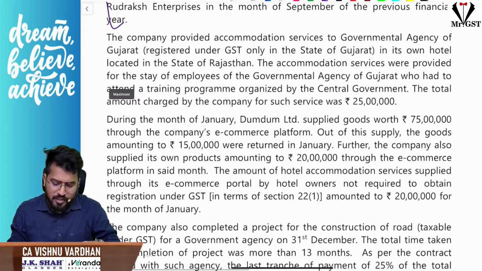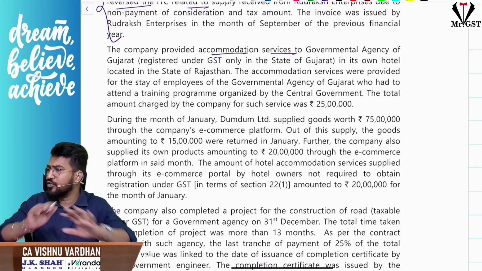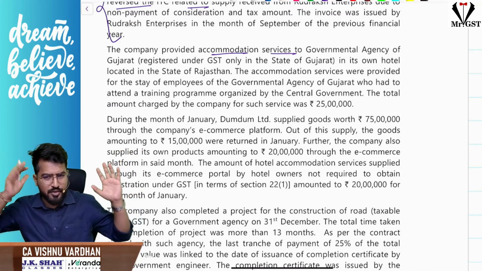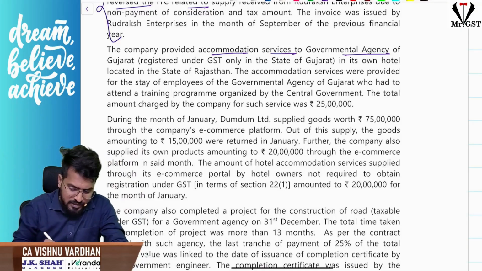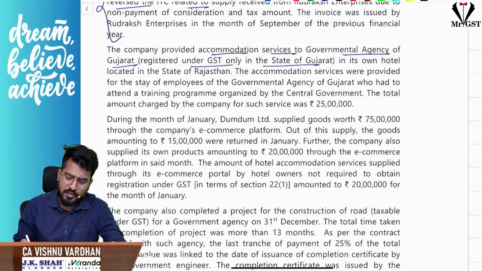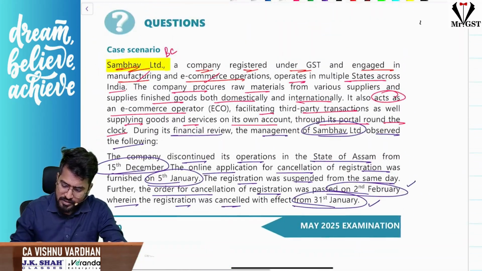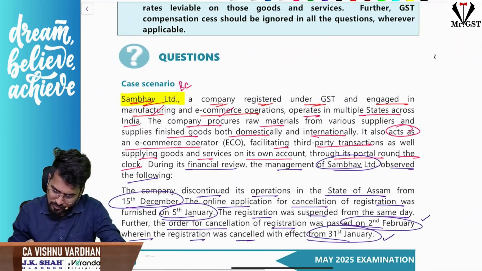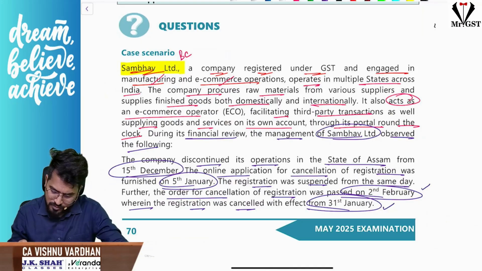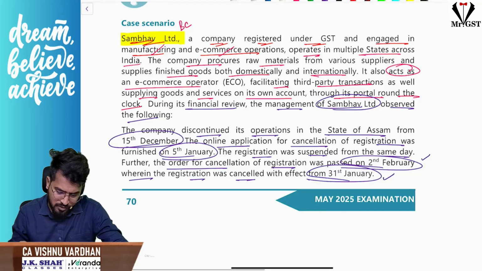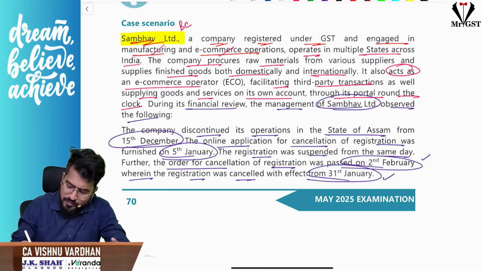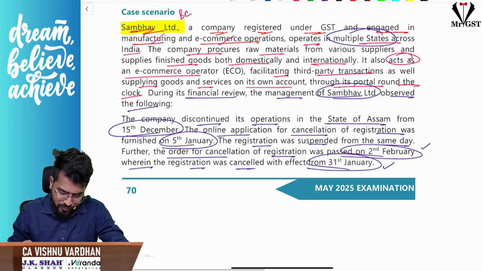Next, the company provided accommodation services. Guys, hope you are comfortable till now. Everybody, shall we proceed? Are you clear? Right. Company provided accommodation services to governmental agency of Gujarat registered under GST only in the state of Gujarat. This fellow is from which state? This company is from which state? They said they are operating from multiple states. Okay. Shall we continue? Right.